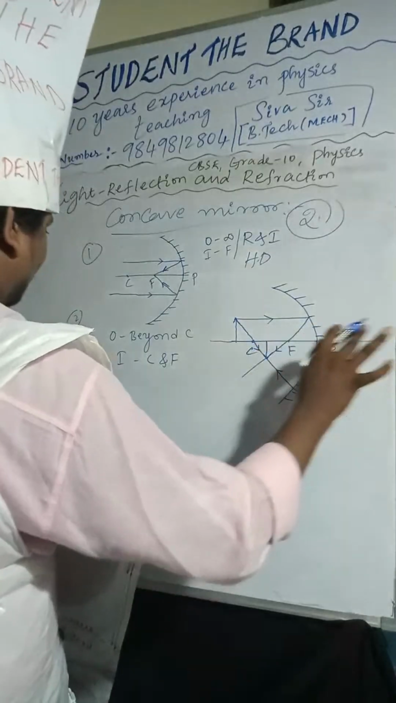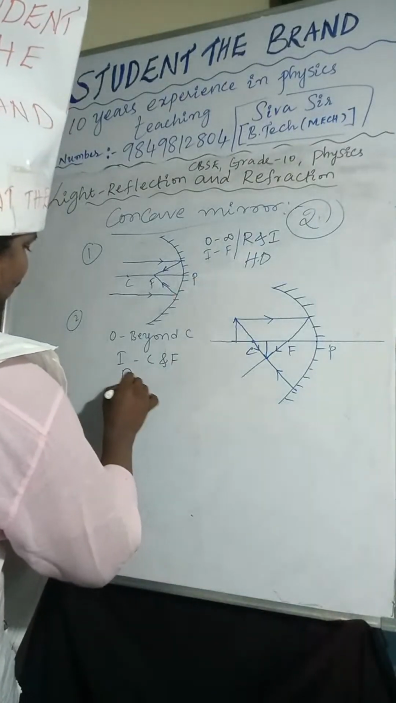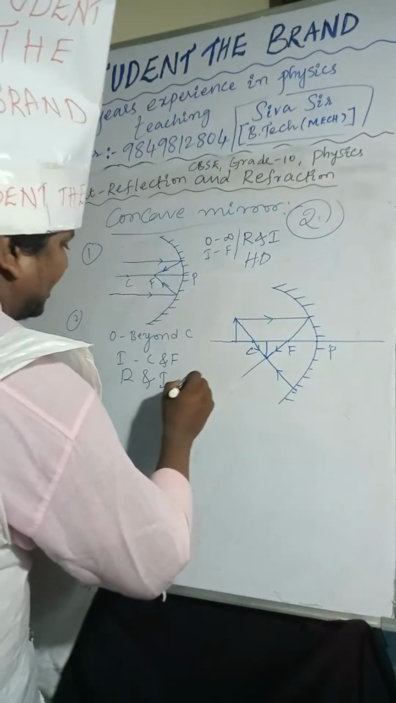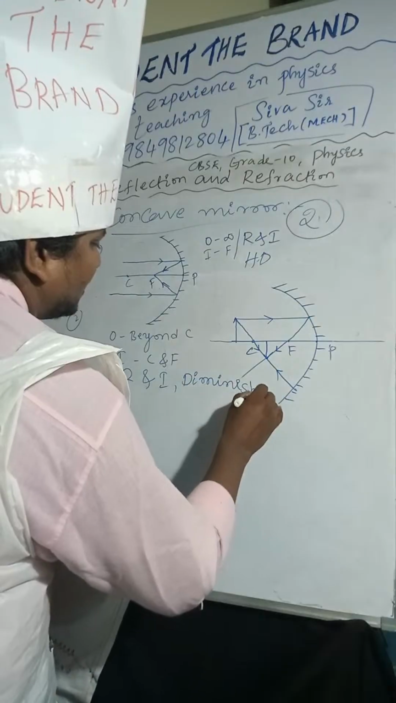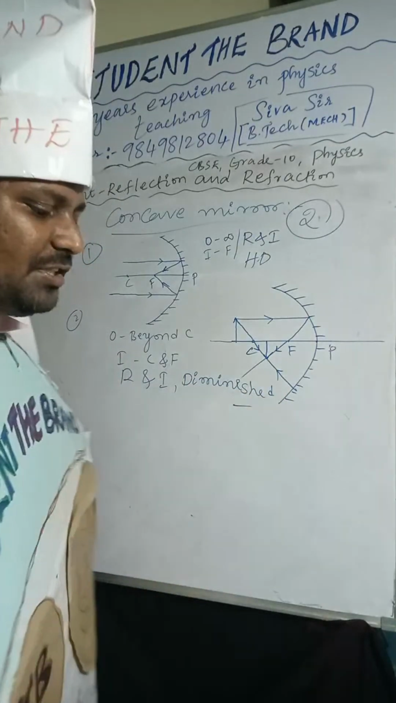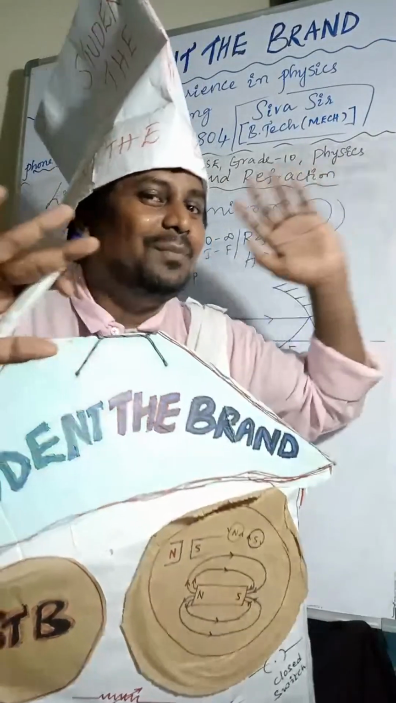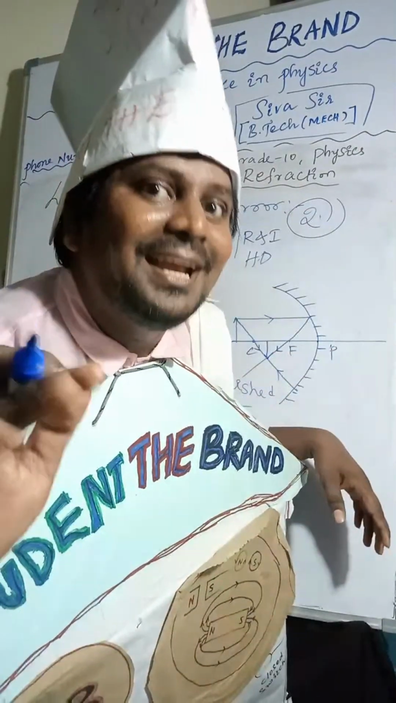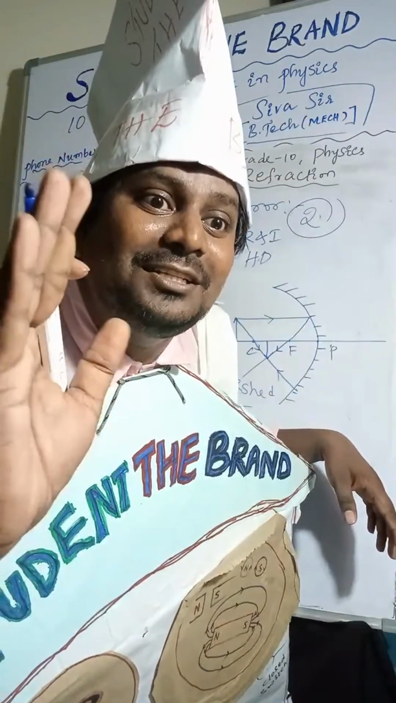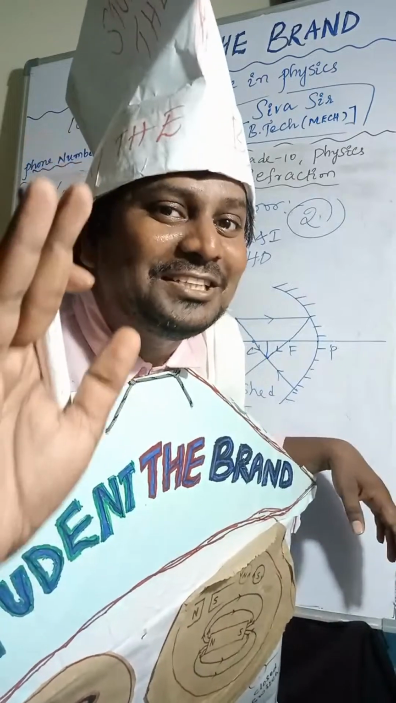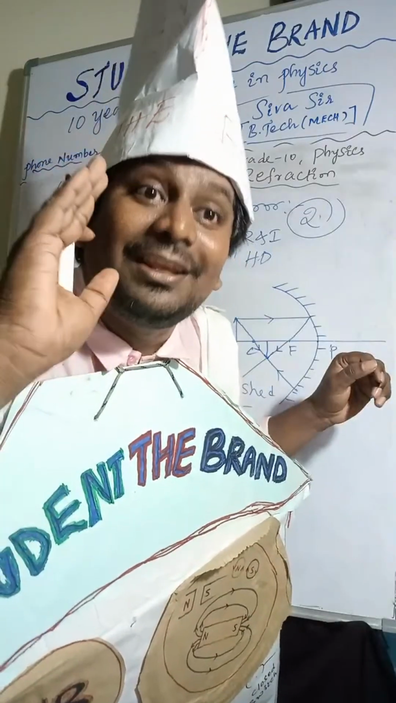What is the nature of the image? Real, inverted and diminished. Diminished means what? Compared to the object, the image size is decreased. Decreasing, reducing, that is the meaning of diminished. Are you understanding or not? Diminished means image size will be reduced.